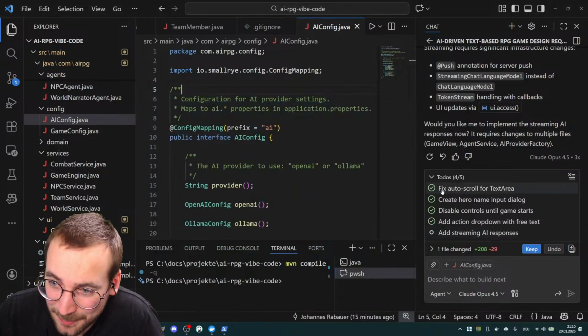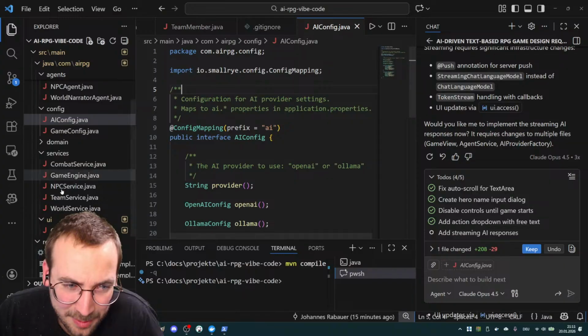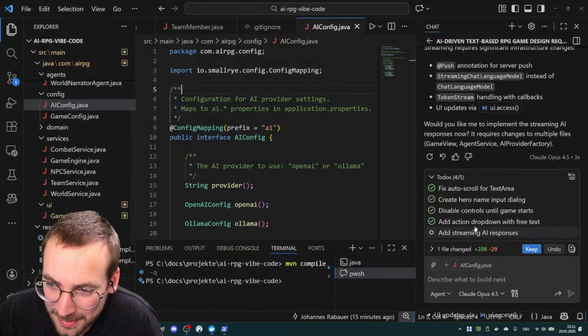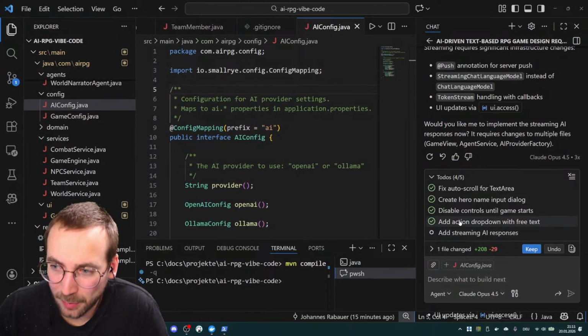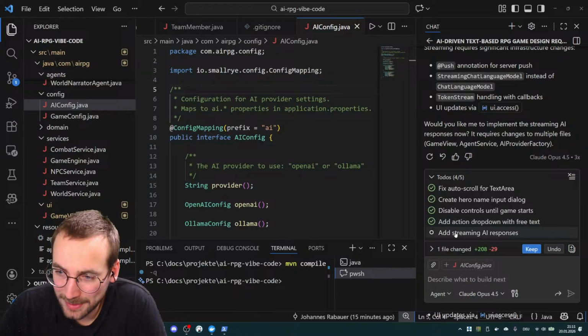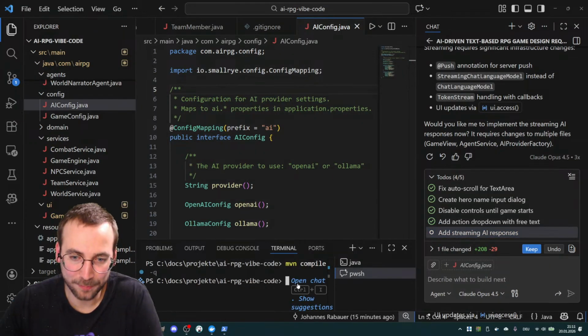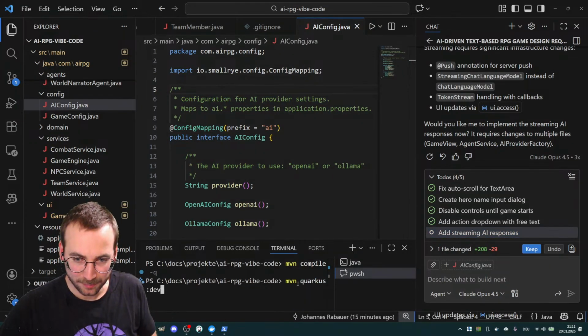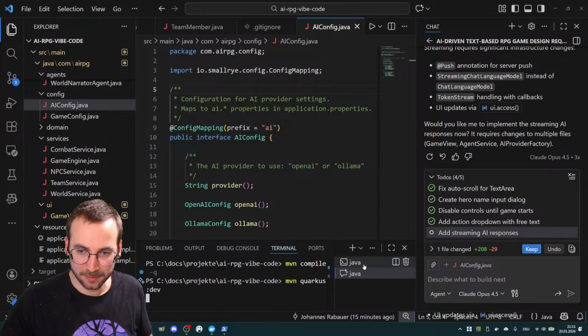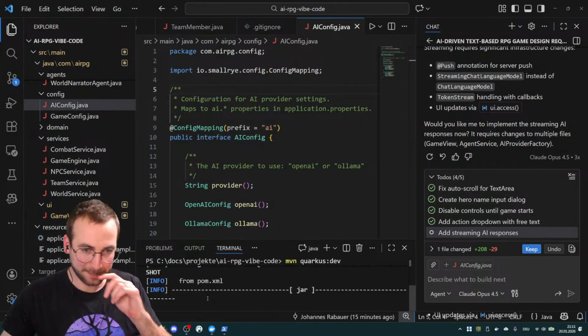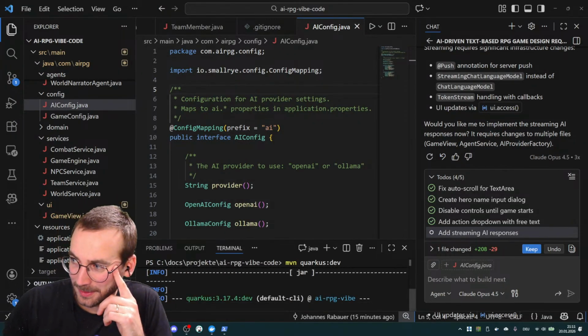It says it fixed the auto scroll, it created a hero name, it disabled controls until it gets started. Well, that's okay. That's all in the game view, I guess. Add action drop down with free text. That's great. And add streaming API responses. Why has that no check mark? We'll find out. Let's execute. I'm excited to see.